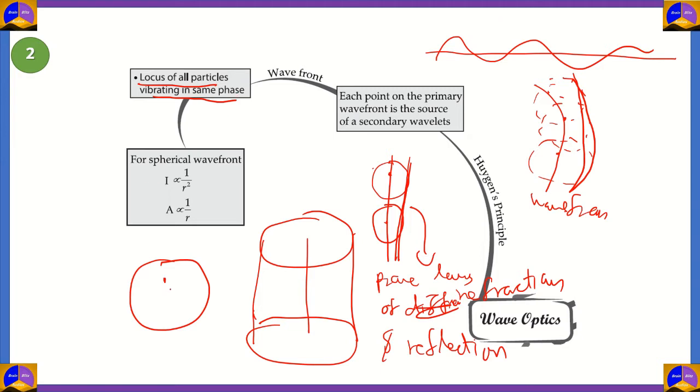For a spherical wavefront like this one with radius r, the intensity of light, I, is inversely proportional to the square of the radius, and the amplitude A is inversely proportional to r. So these are the two relations with respect to spherical wavefronts, and these are important because we'll be using them for our other studies on diffraction and interference.